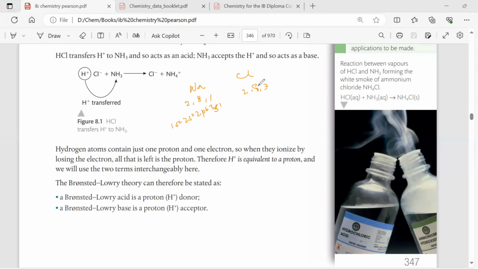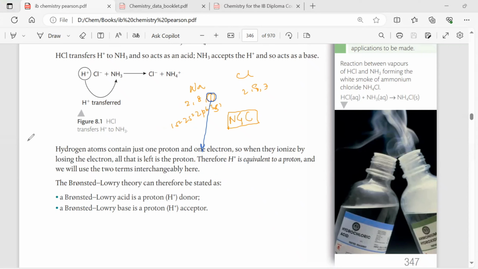All the elements in the entire periodic table have only one mission in their life: they have to get the noble gas configuration. Sodium has one electron in the outermost orbit, and it has to get rid of this electron.